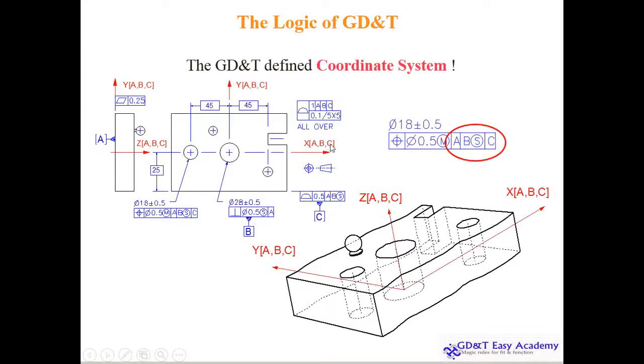Secondary datum and tertiary datum. So 3, 2, 1: 3 degrees of freedom, 2 degrees of freedom, and 1 degree of freedom make 6 degrees. It arrests like that.